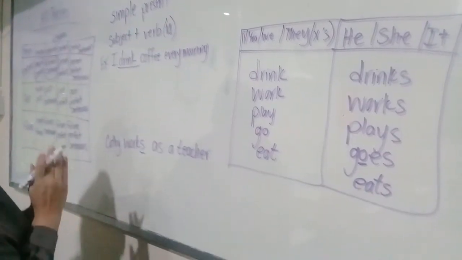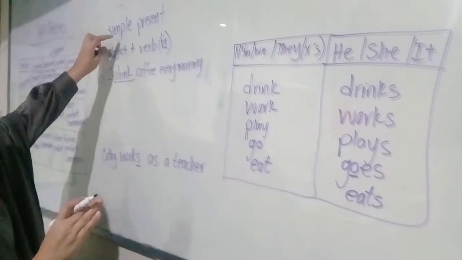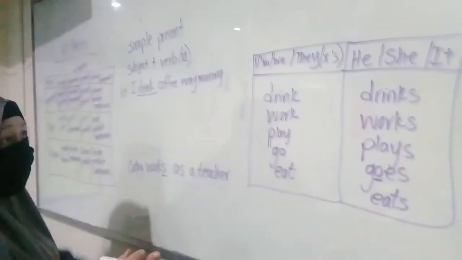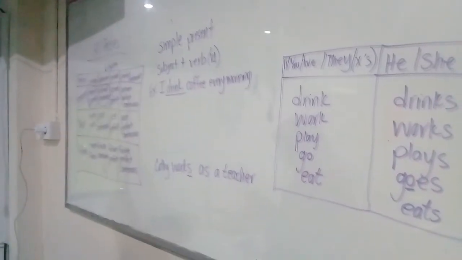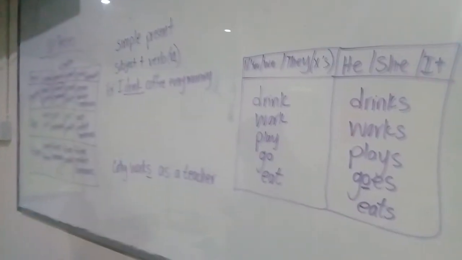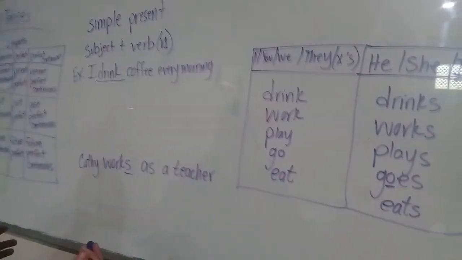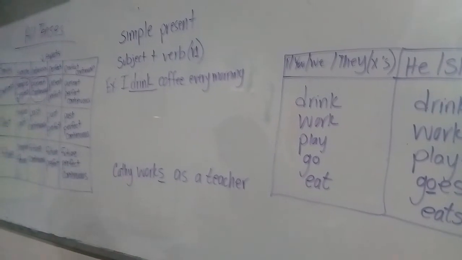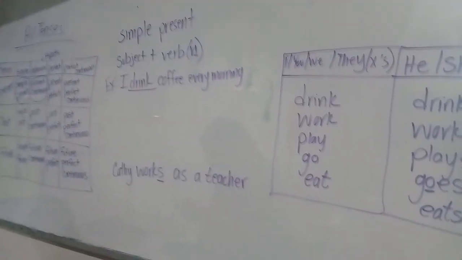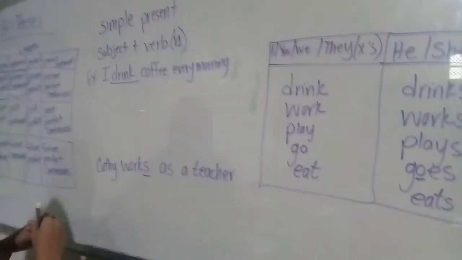Now, with these two sentences, we can talk about when we are supposed to use this form. There are a couple of different situations when we use this. The first use of this tense is when we are talking about habits or routines.